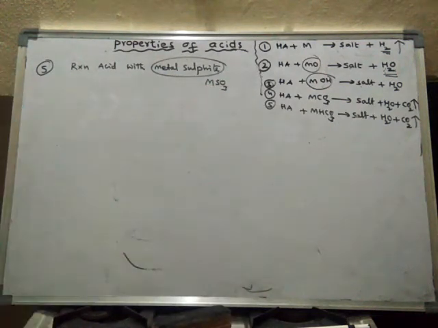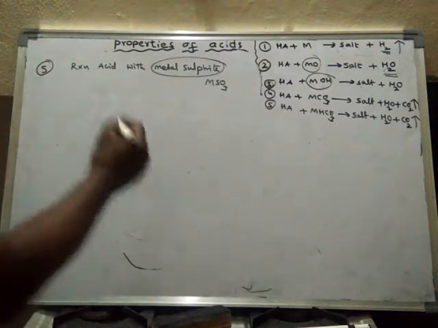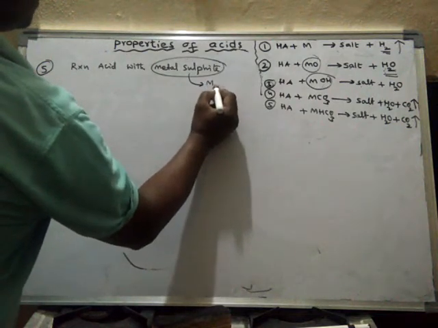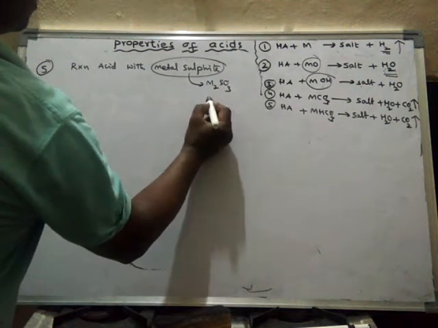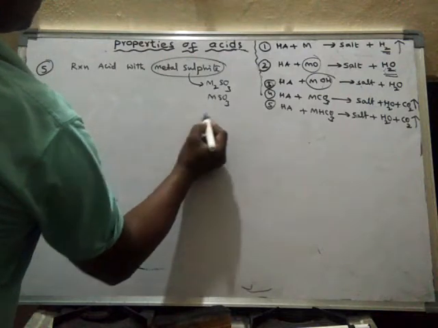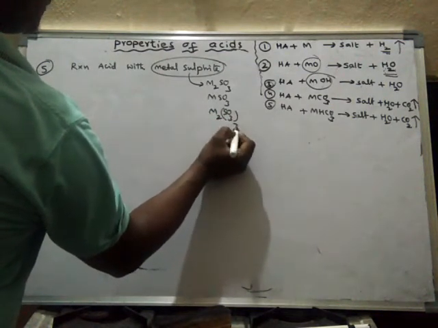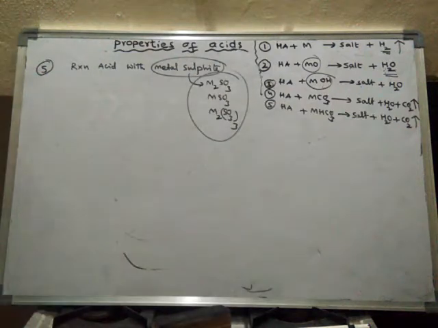Metal sulfides are of several types: M2SO3, or MSO3, or M2(SO3)3. So metal sulfides are of three types.